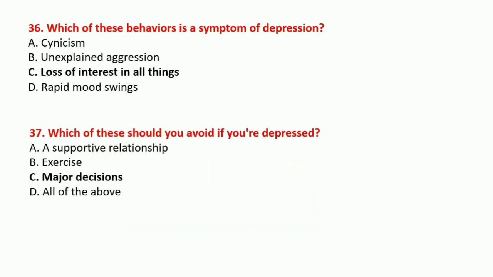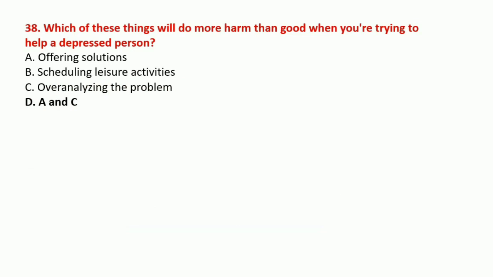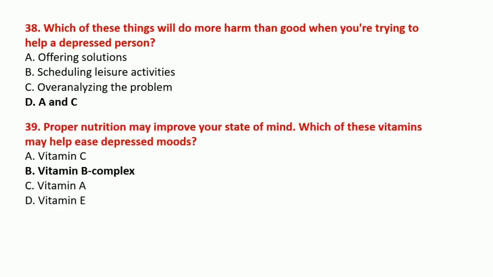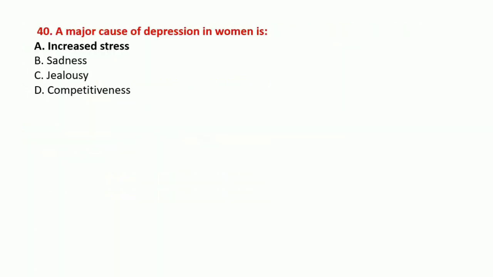Which of these should you avoid if you are depressed? That is major decisions. Which of these things will do more harm than good when you are trying to help a depressed person? That is A and C, that is offering solutions and over-analyzing the problem. Proper nutrition may improve your state of mind. Which vitamin may help with depressed mood? Vitamin B complex. A major cause of depression in men is increased stress.